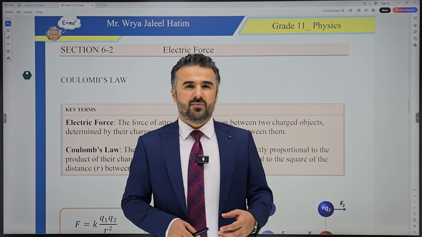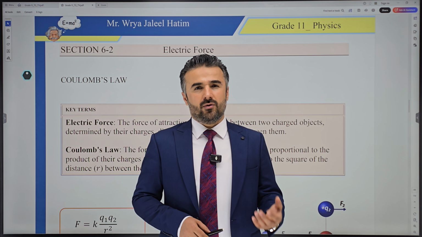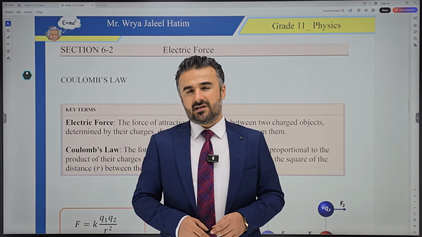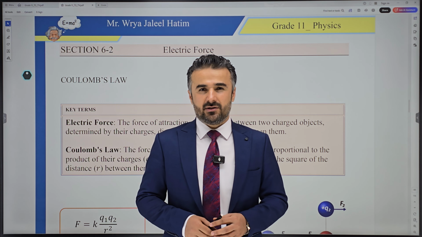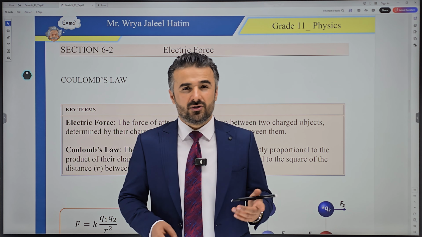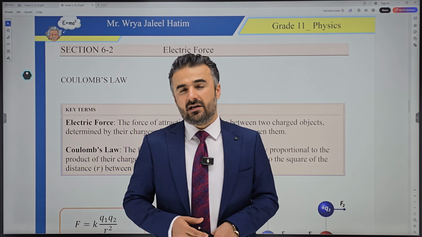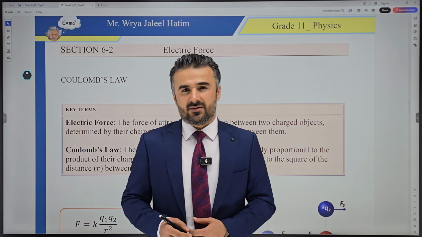Who is the first person we can say that made an equation and calculated the force between these charges? It was a scientist. His name was Coulomb. So what did he do? Coulomb stated that the electrical force between two charges is directly proportional to the product of the two charges and inversely proportional to the square of the distance between the two.